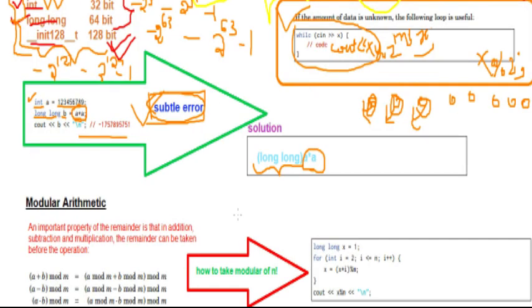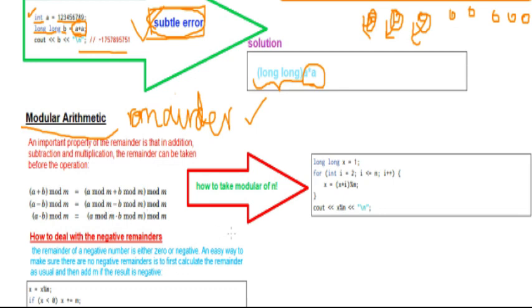Okay, now the next in working with numbers is modular arithmetic. What is this? Basically it is related to the remainder. I think you know what a remainder is. When you divide any number by another number, whatever is left that could not be divided is the remainder. Why am I mentioning this? Because in some cases it is given that you have to divide 10 raised to power 9 plus 7 by, suppose, 3, and you want the remainder.